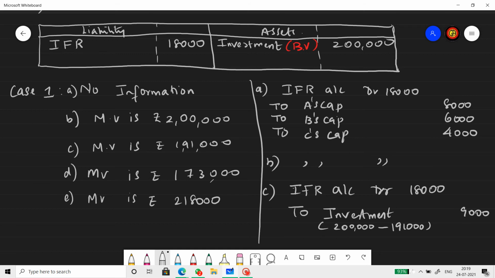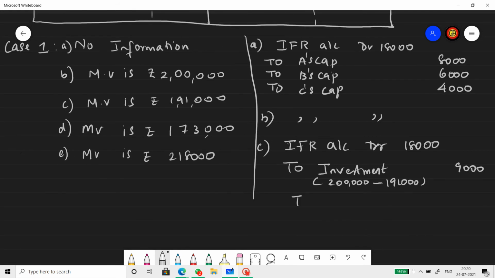Remaining 9,000 will be enjoyed by the partners in OPSR, to A's capital, to B's capital, to C's capital. Distribute 9,000 in the ratio of 4:3:2. So 4,000, 3,000 and 2,000 respectively.